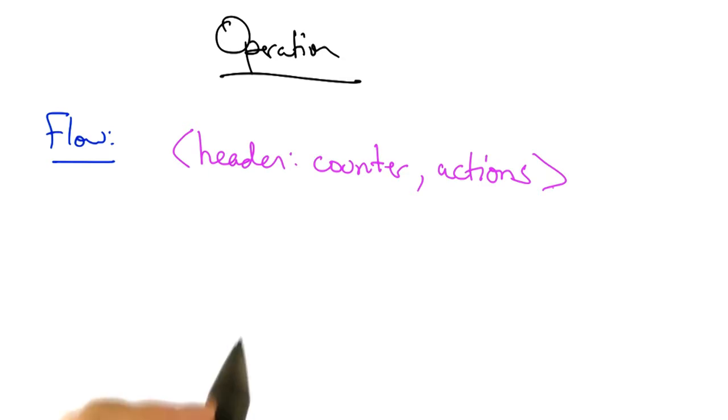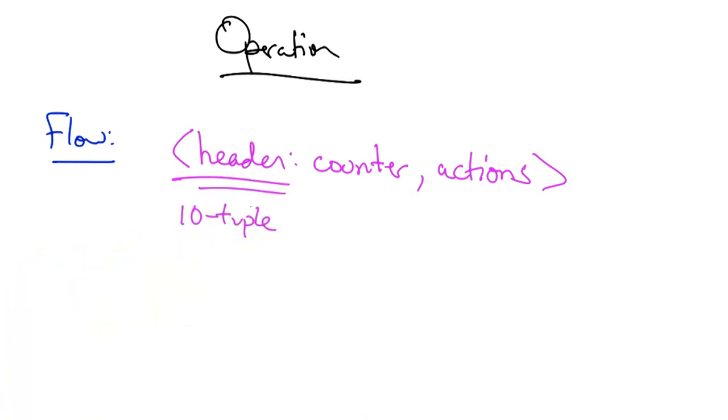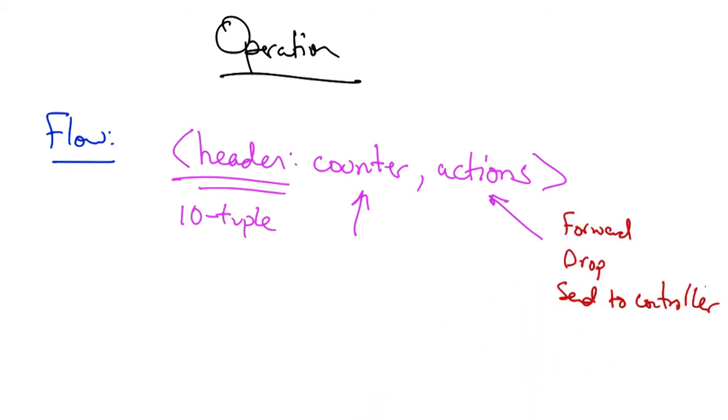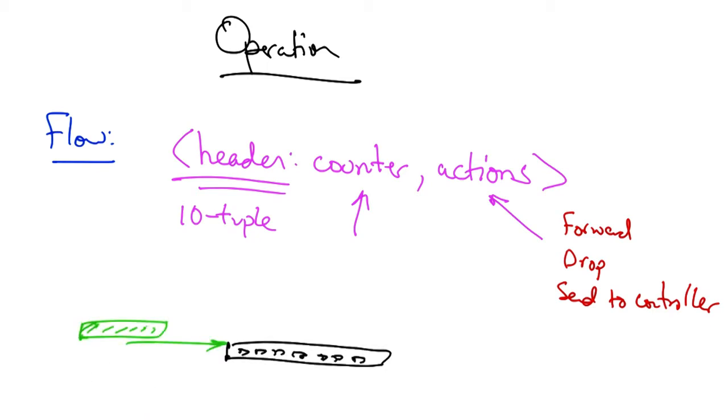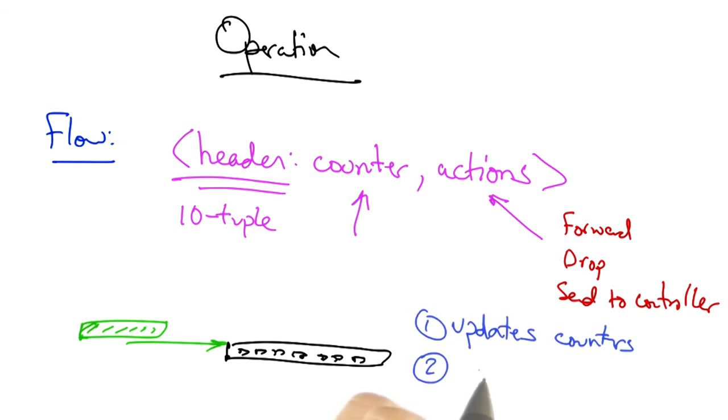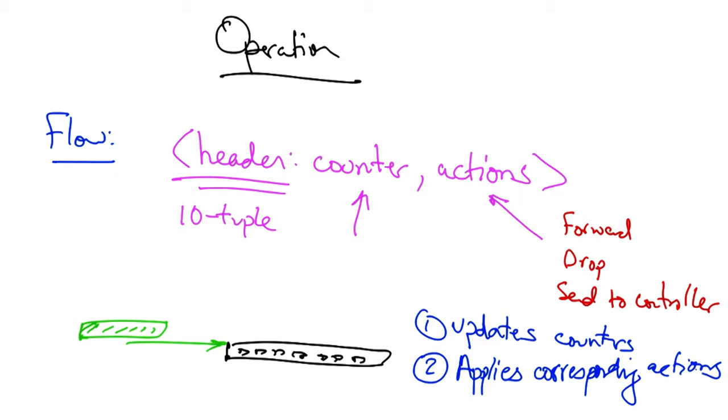A flow is defined by the header, or the 10 tuple, which I just alluded to, a counter, which maintains statistics, and actions that should be performed on packets that match this particular flow definition. Actions might include forwarding the packet, dropping it, or sending it to the controller. When a switch receives a packet, it updates its counters for counting packets that belong to that flow and applies the corresponding actions for that flow, which might include forwarding, dropping, or sending to a controller.